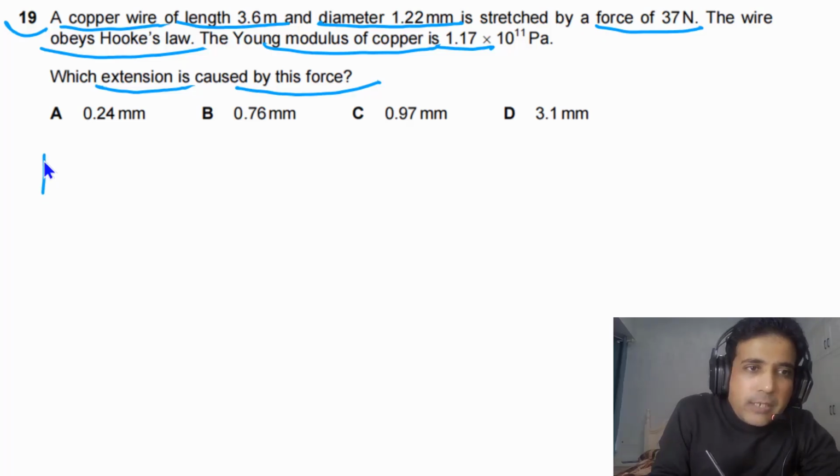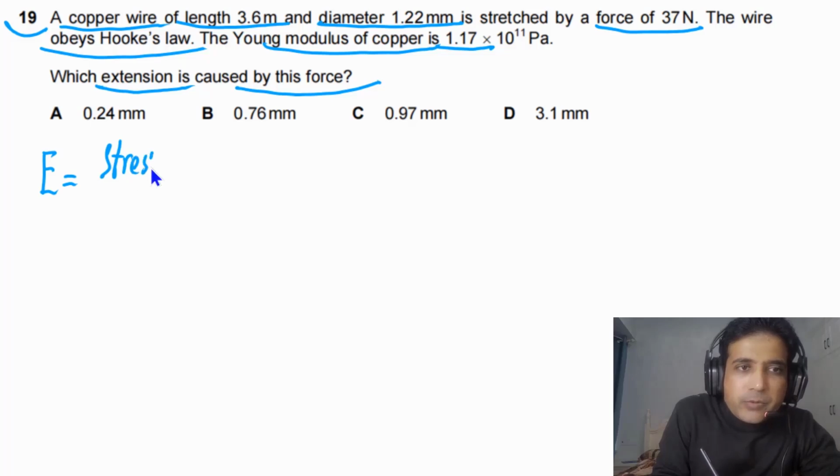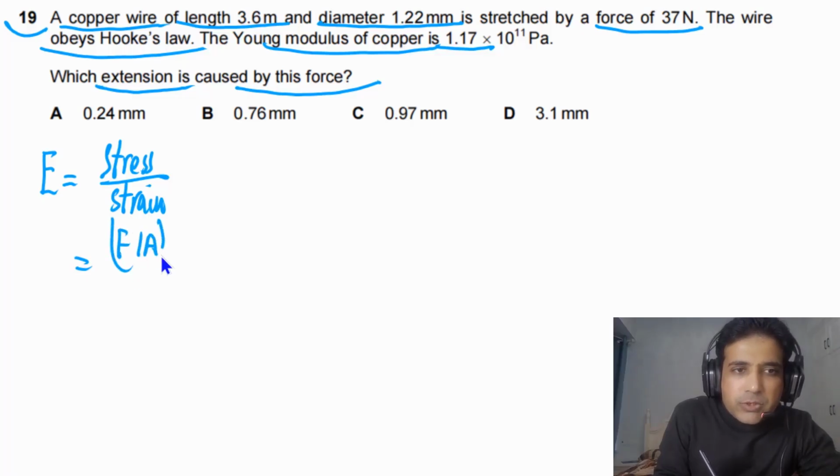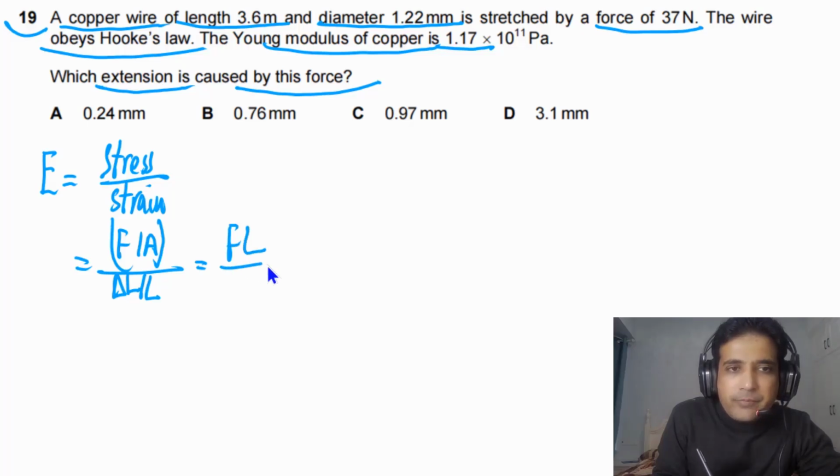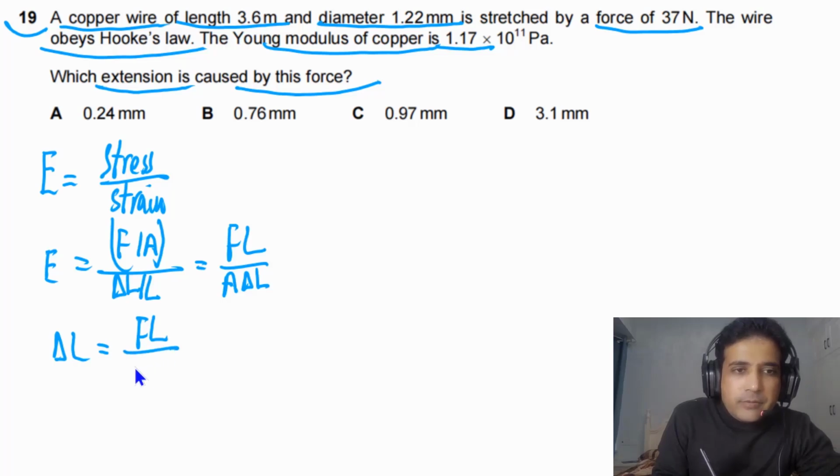If we start with Young's modulus, Young's modulus is equal to stress over strain. Stress is equal to force over cross-sectional area, divided by strain, which means delta L by L. If we simplify this, we will get FL divided by A times delta L. But the question is asking us to calculate delta L, so we can rearrange. Delta L will be equal to FL divided by A times E.